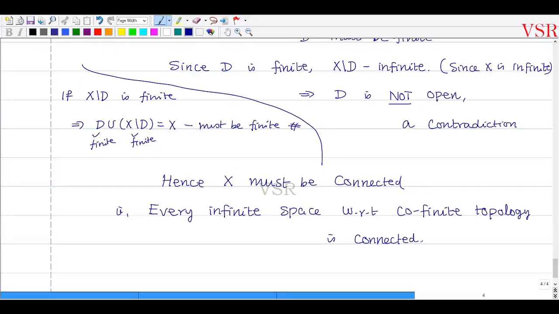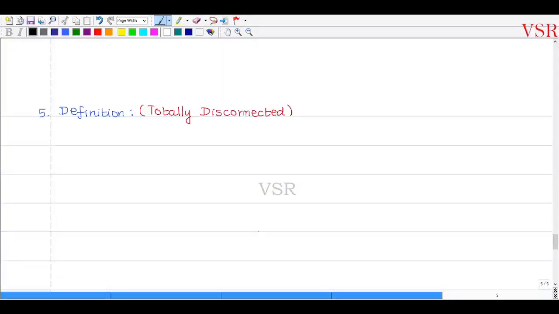Okay, so that is the fourth problem. In the fifth problem ஒரு குட்டி definition கொடுத்திருக்காங்க. Then they are asking a problem with respect to this definition. So என்ன definition அப்படினு பார்க்கலாமா?